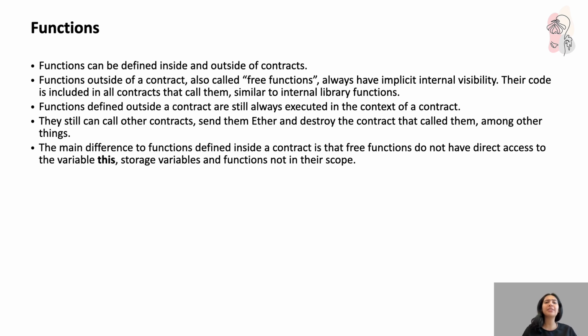That means in the context of the contract, they can still do things like call other contracts, send ether, even destroy the contract that called them. However, there's one major difference. Free functions do not have direct access to the variable this, to your storage variables, or to functions that are not in their scope.